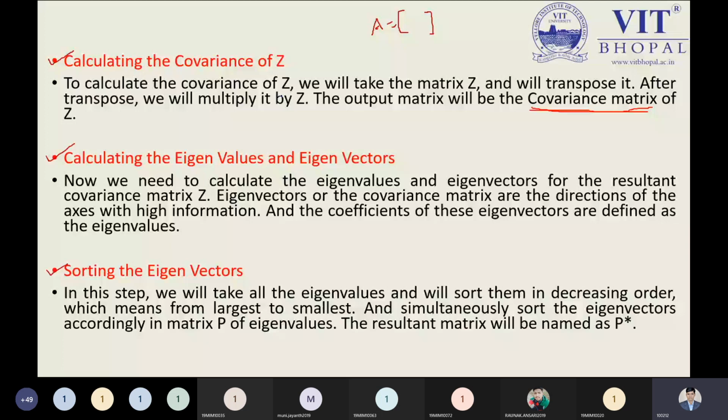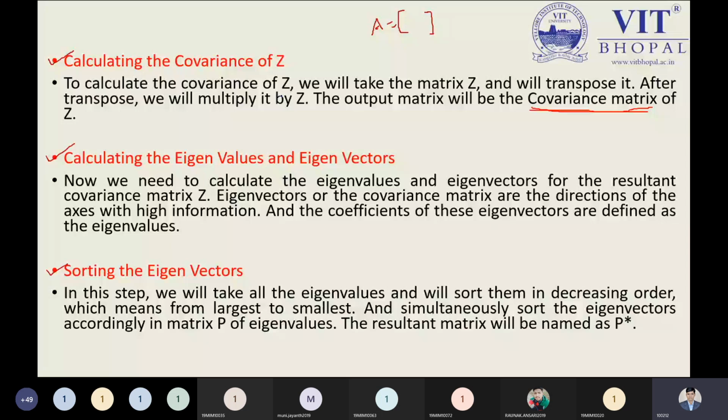When you represent your answer in terms of a matrix, that is known as the covariance matrix. For calculating the covariance matrix, you must calculate the covariance and the variance. Next, we need to calculate the eigenvalues and eigenvectors. Of course, it is a required step, and that is the important point where we can reduce our dimensionalities.